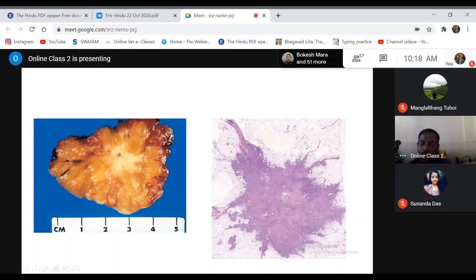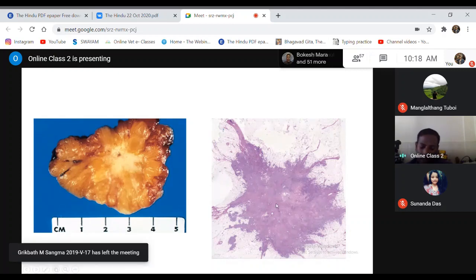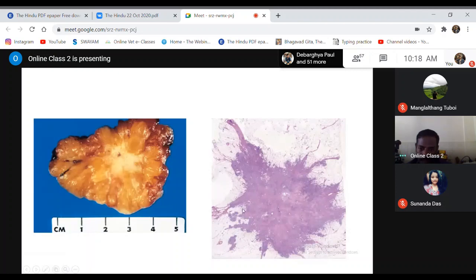Again, this is a microscopic picture, the histopathological picture. You can see this is normal, this is a tumor. It is invading with finger-like projections. There is no capsulation, there is no demarcation between the tumorous tissue and the normal tissue.